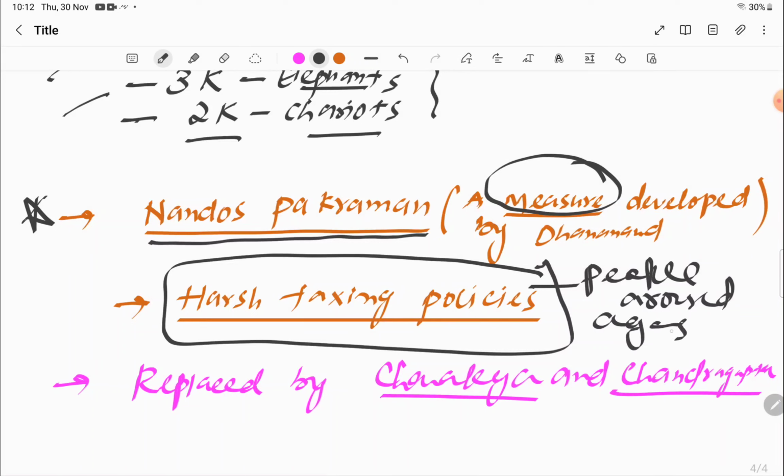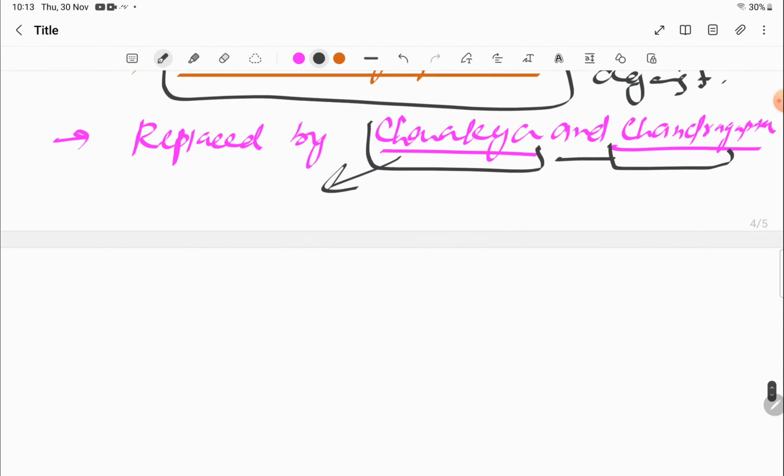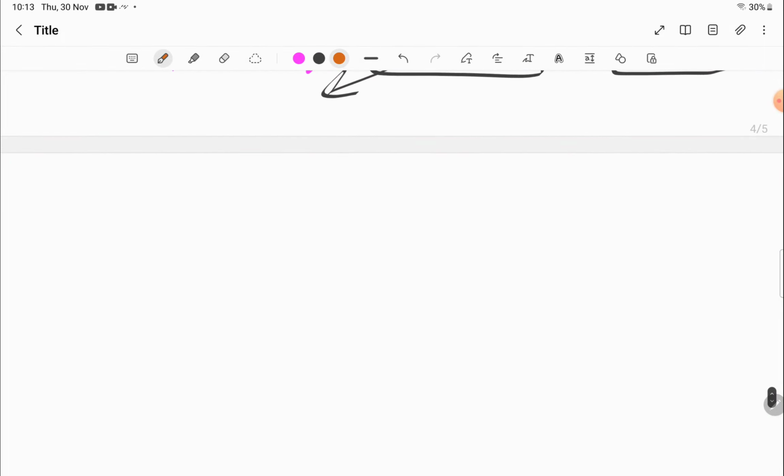There was also some planning going on by Chanakya, who is also known by the name Kotalya, and his friend Chandragupta, who later gave rise to the Maurya dynasty, which we will see in the further lectures. So there was some huge planning going on between Chanakya and Chandragupta, which also led to the downfall of the Nanda dynasty.